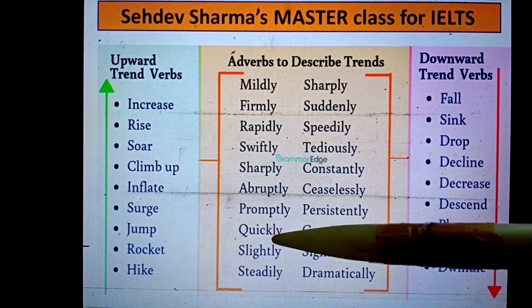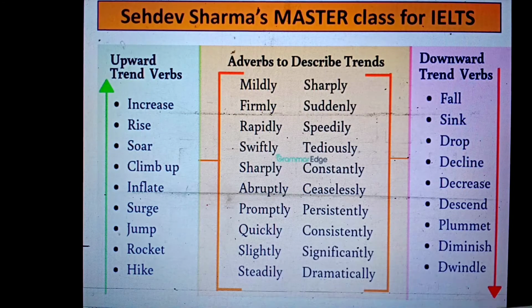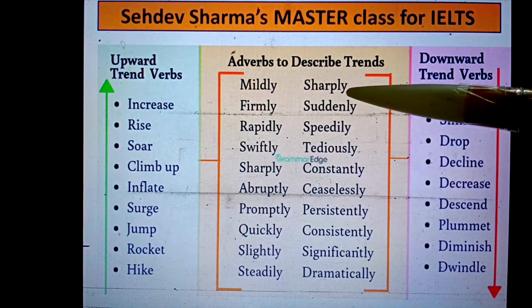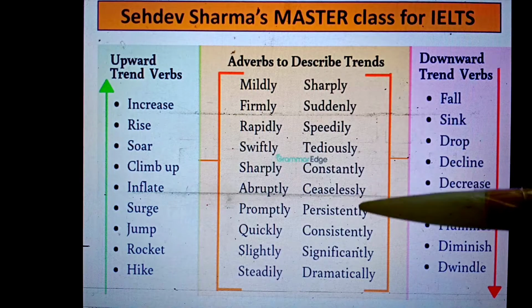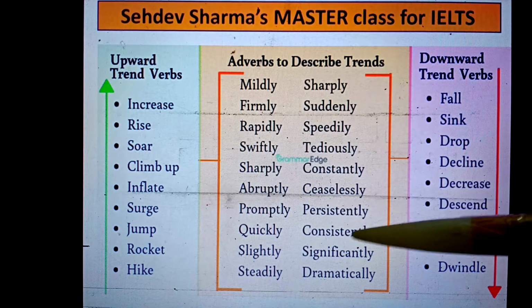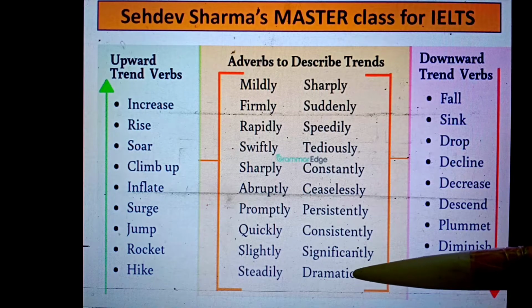Promptly and quickly are both the same. We don't need to use the word promptly. Slightly, okay. These are the wonderful words which are written here. Sharply, tediously, wonderful, ceaselessly, persistently, when it is continuously increasing, persistently, consistently, significantly, average word, dramatically, wonderful word.